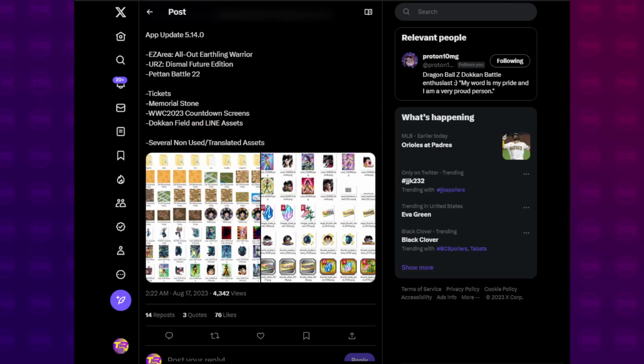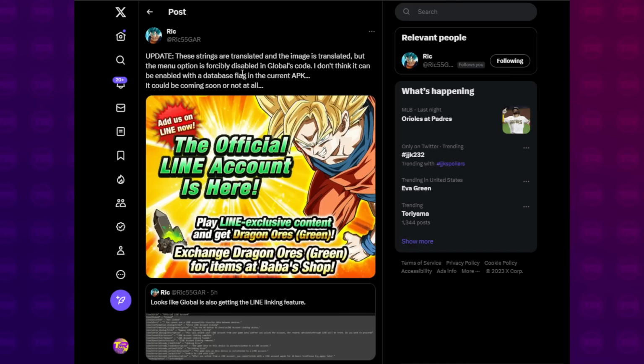So Line is the new app that, well, it's not new. It's been around for a while, but this is getting an integration celebration on global. This is because this is the most popular texting social media app in Japan. I never knew this. And apparently it is extremely popular, so much in fact that it is even in anime. I didn't even know that.